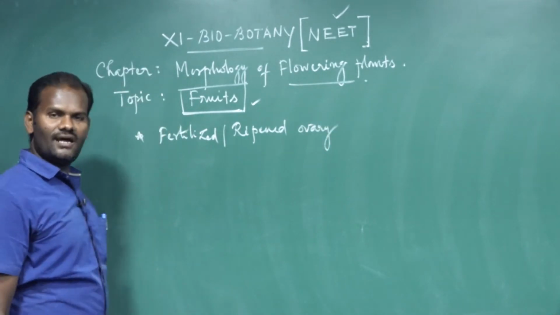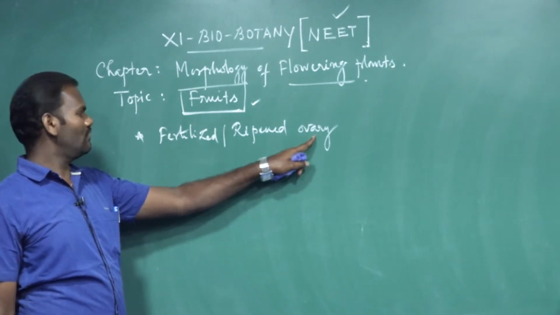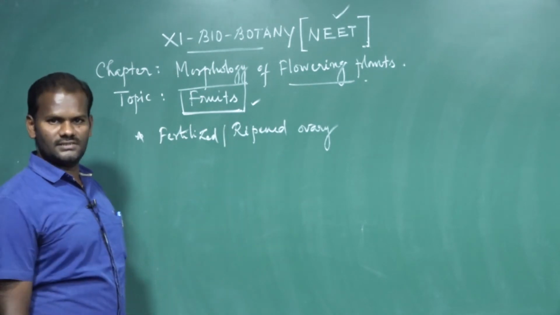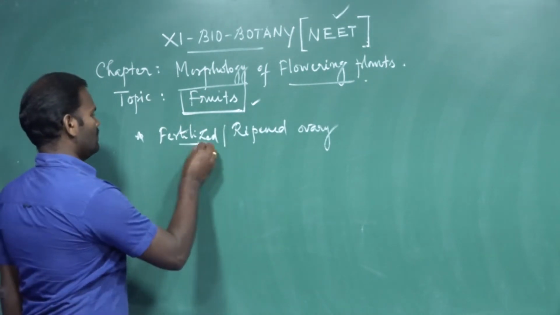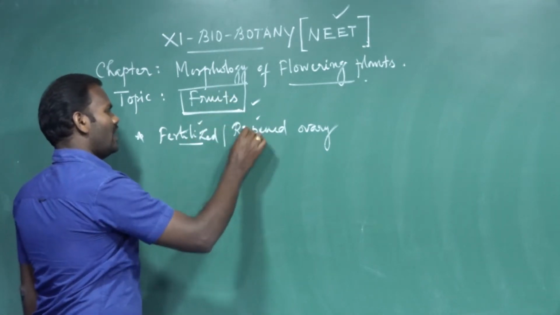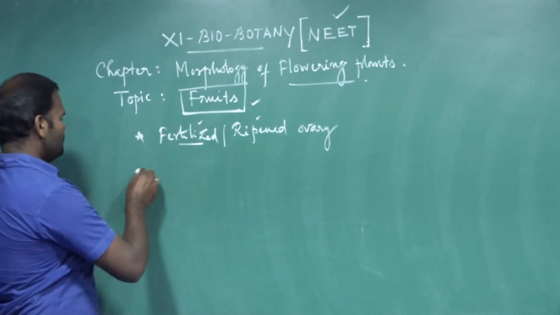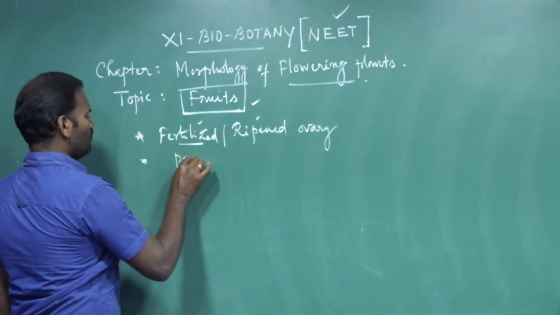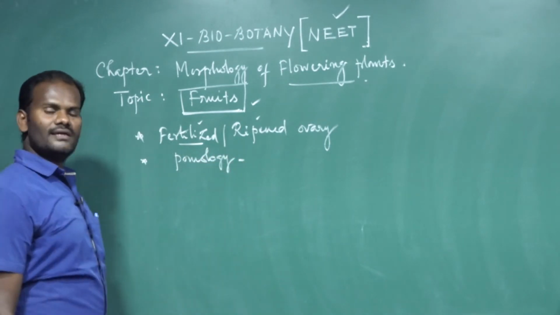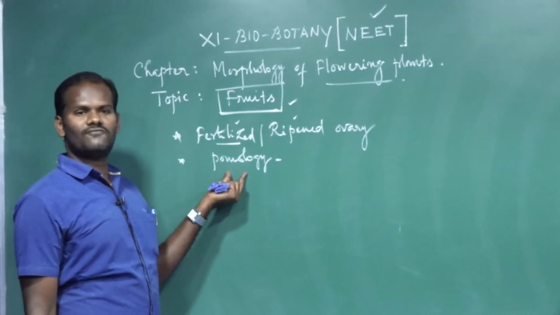After true fertilization, the ovary part of the flower develops into fruit. The ovule part develops into seeds. A fertilized, ripened, or matured ovary is called fruit. The study of fruit is called pomology. It is a branch of botany that deals with the study of the structure and characteristics of fruit.